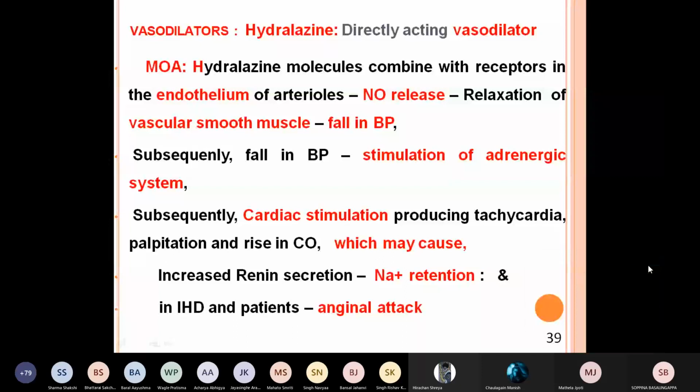So this is directly acting, as I said, it acts directly on the smooth muscles of the